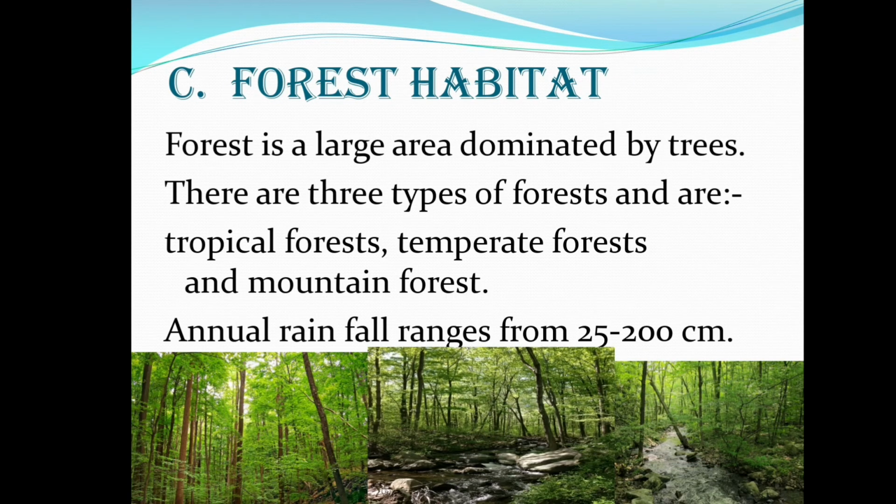Forest habitat. Forest is a large area dominated by trees. There are three types of forest. They are tropical forest, temperate forest, and mountain forest. Annual rainfall ranges from 25 to 200 centimeters. So, what are the three types of forest? Tropical forest, temperate forest, and mountain forest. So, forest is a large area that is dominated by trees.